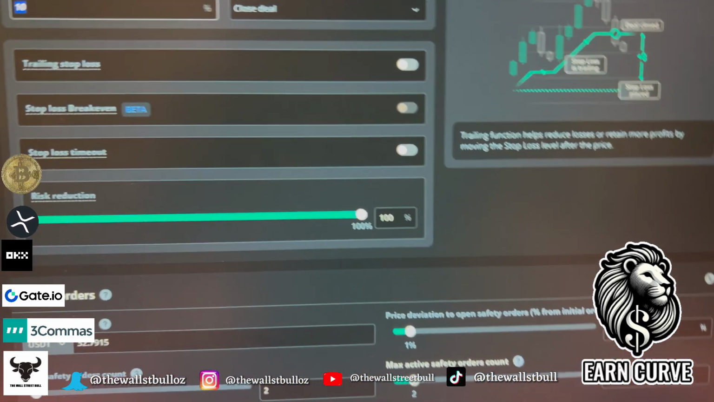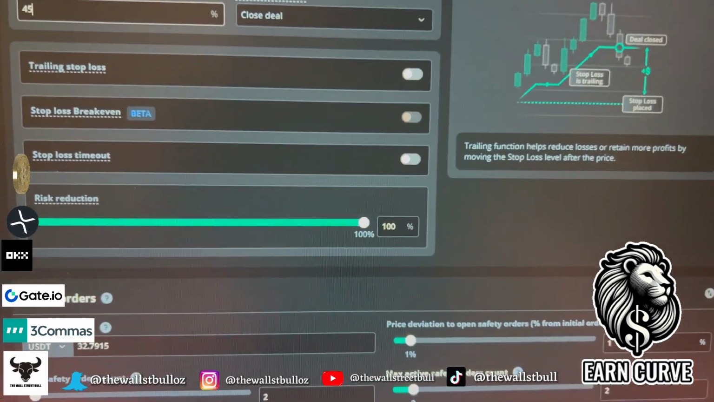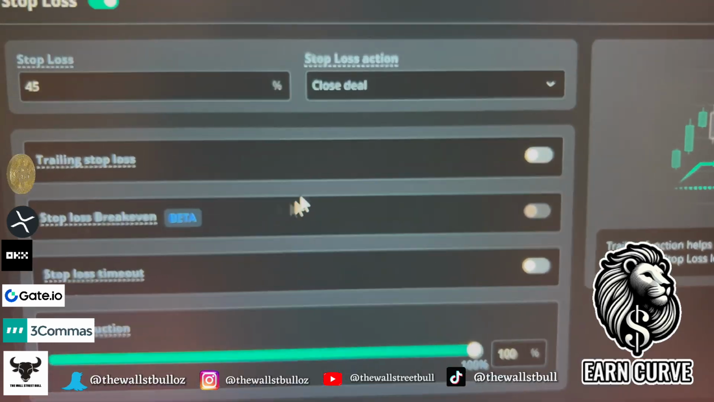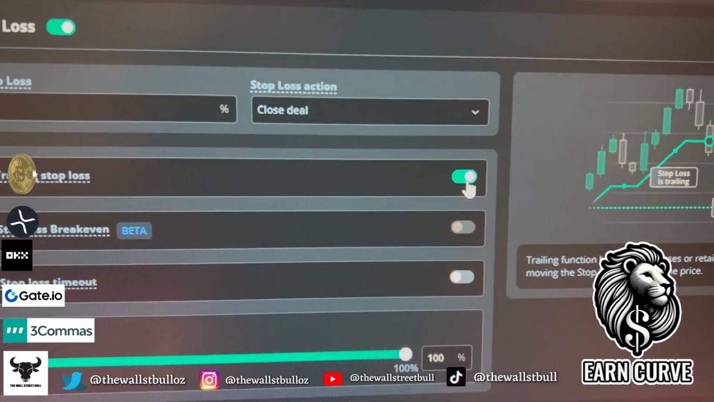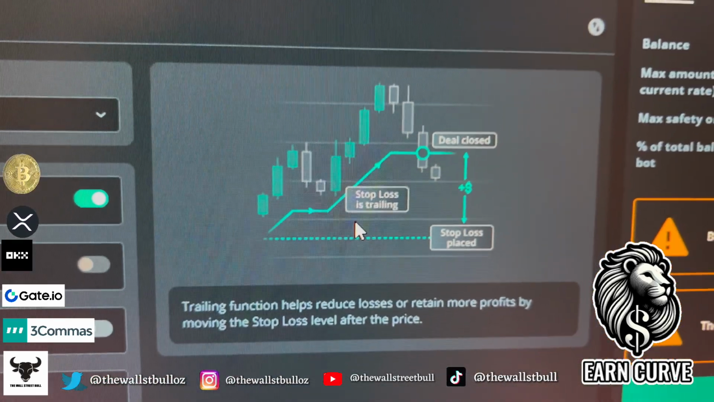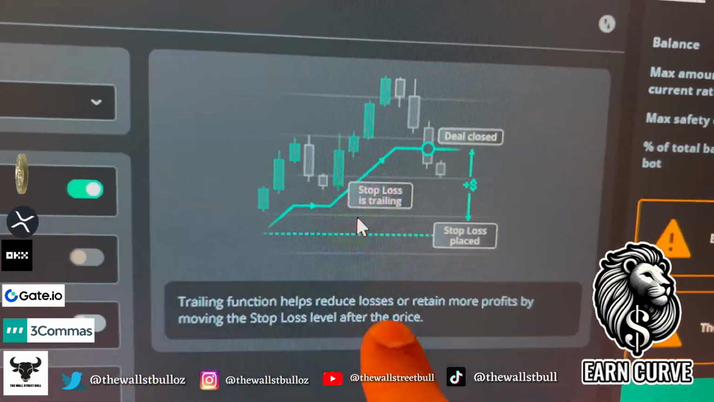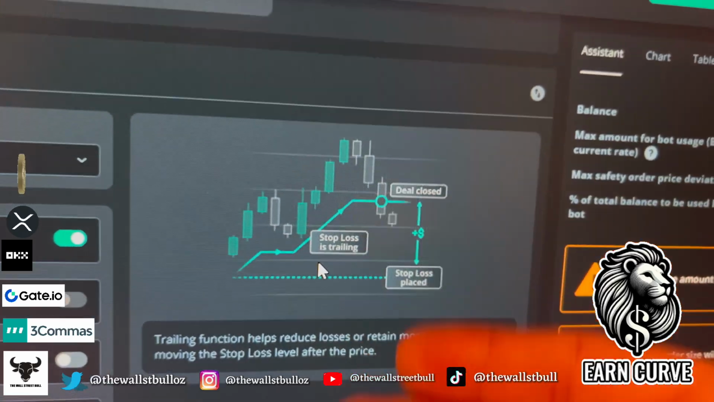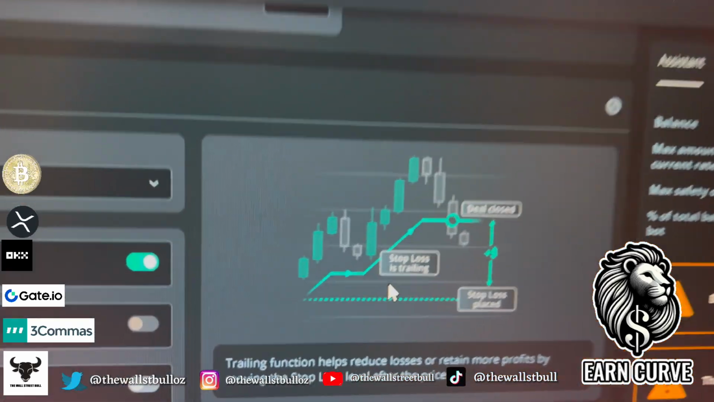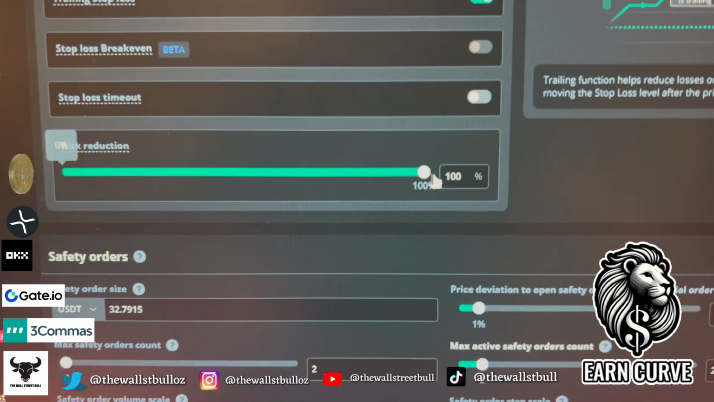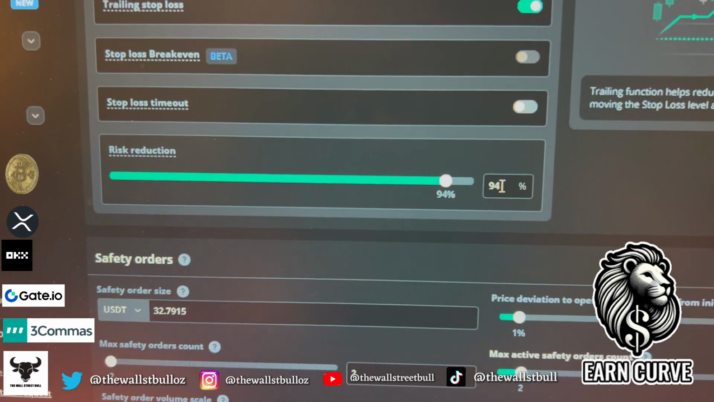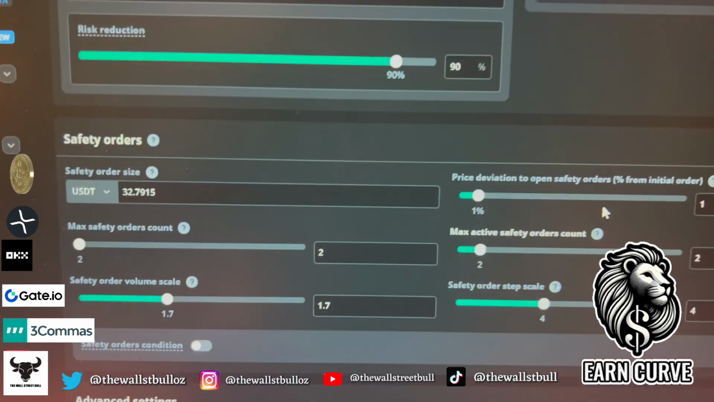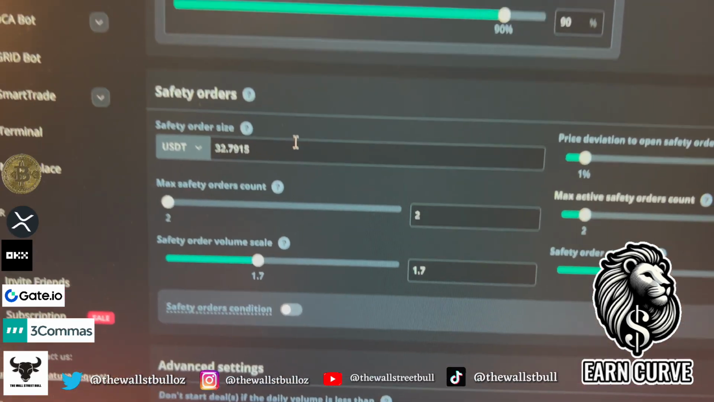Now, again, you can set this up to a 45% stop loss right here, closed deal, right? Then you can set up a trailing stop loss so that will move as well. And as you can see right here, the trailing function helps reduce losses to retain more profits by moving the stop loss after the price. So it just keeps adjusting itself based on where the price is going on the charts. Risk reduction. I like to set mine to about 90% if the market absolutely decides to take a dive. That's up to you.